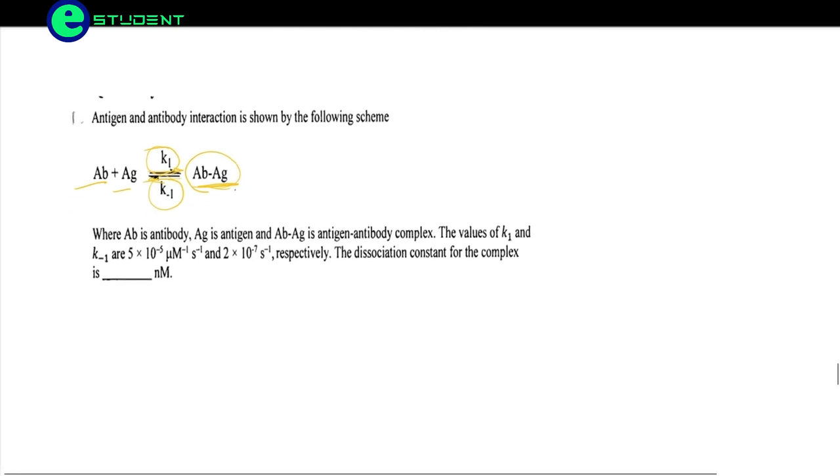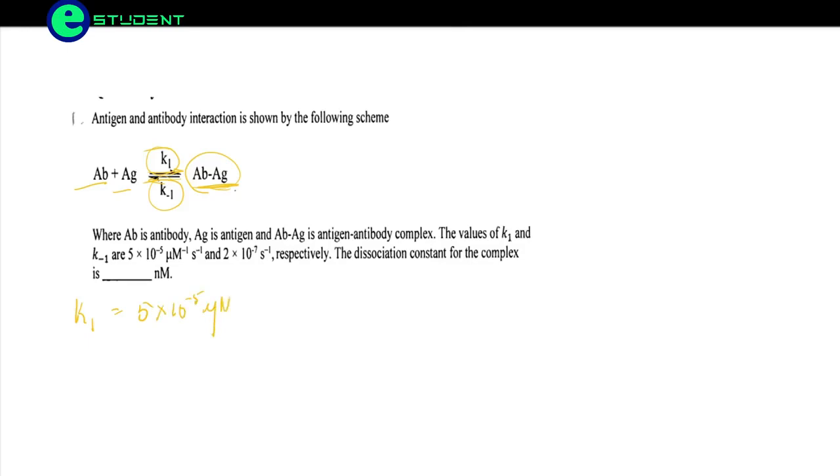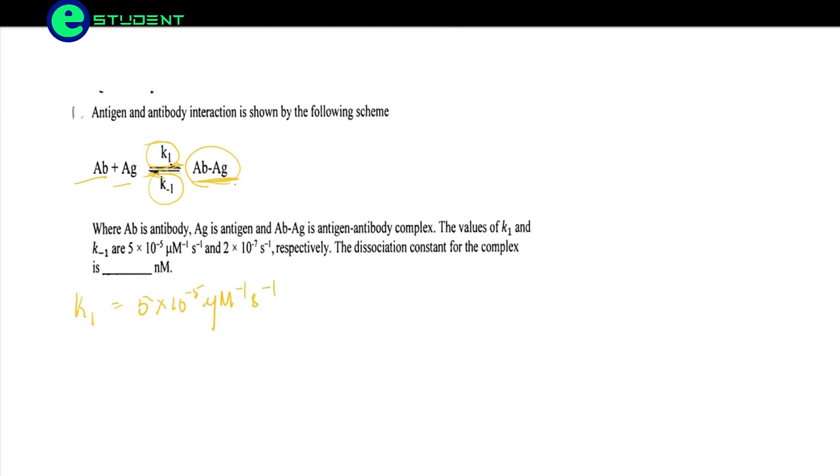The value of K1 is given as 5 into 10 to the power minus 5 millimolar inverse second inverse. And the value of the inverse rate constant is given as 2 into 10 to the power minus 7 second inverse.